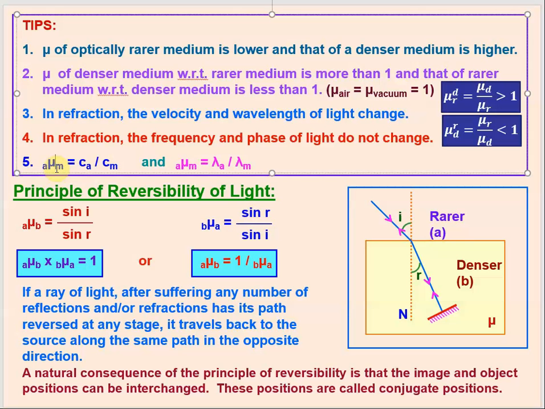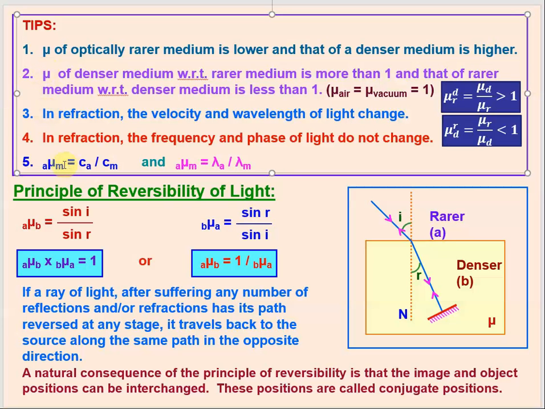So here we are taking air as the first medium and the second medium is M. So this is the relative refractive index of medium M with respect to air, or it is also simply called the refractive index of medium M. We need not write it in the standard notation; we can also write it just as mu, just as we are writing here.